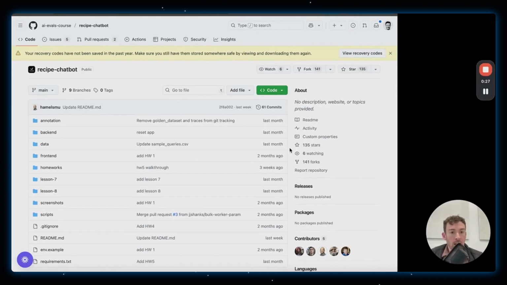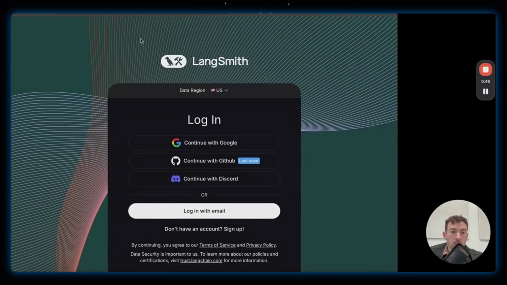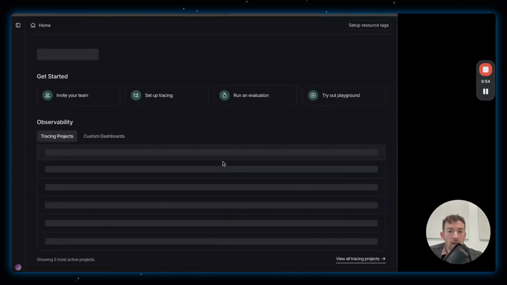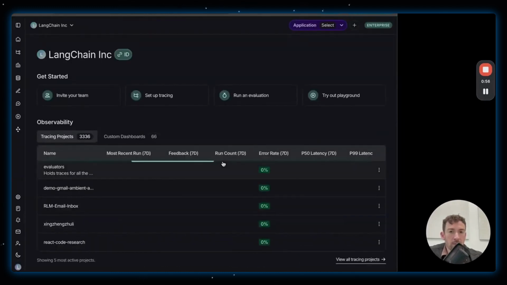LangSmith is going to be this platform that brings all of these components together and makes it easier to do evaluations and build confidence in the LLM applications you're building, not just for developers, but also for product people or subject matter experts or anything like that. Before jumping into this video, you're going to want to set up a LangSmith account. So go to smith.langchain.com, and here you can see that I'm logged in with GitHub. I'm just going to click that, but you can sign up for an account if you haven't done that already. It's free to sign up.